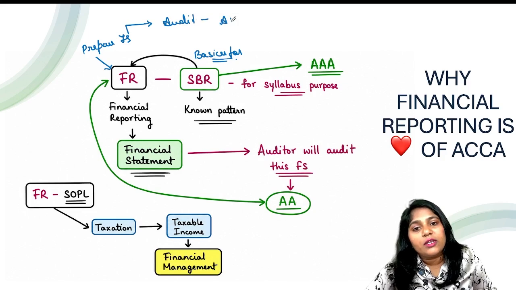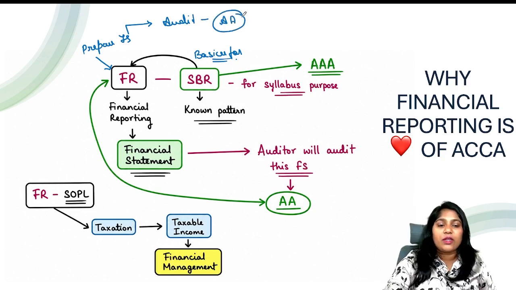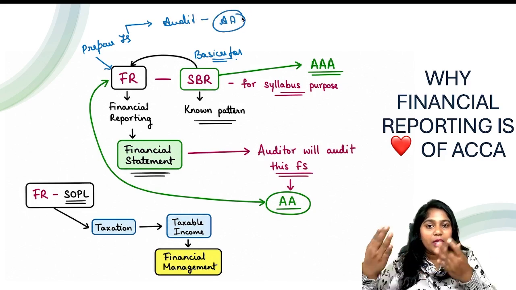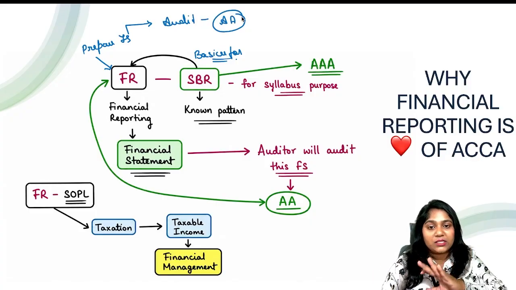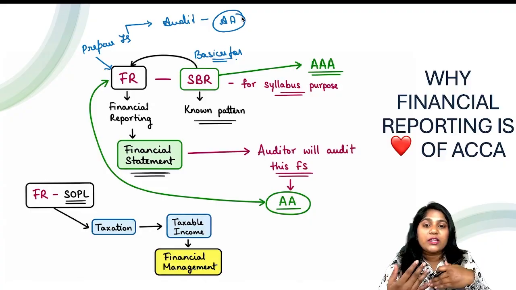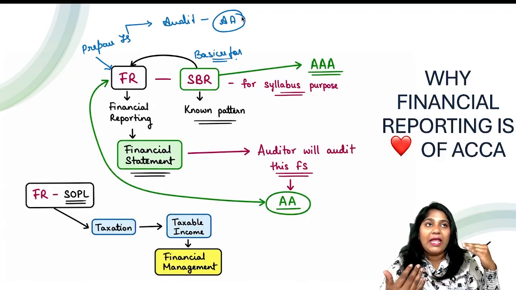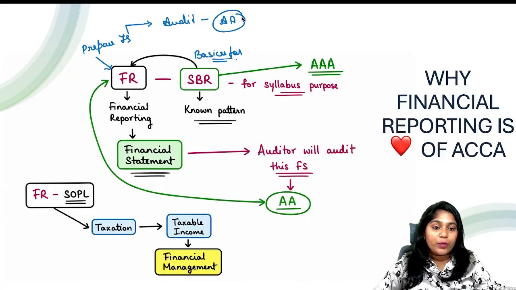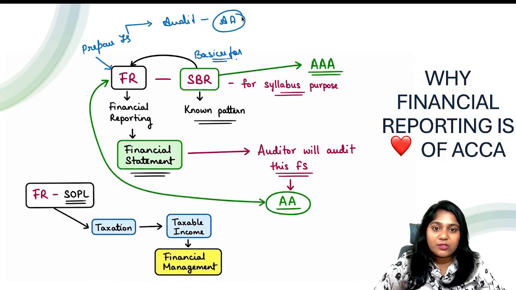So your audit and assurance is completely based on your financial reporting. You take financial reporting as the basics for your SBR, which is connected in your professional level paper. Plus, financial reporting helps you prepare or audit the financial statements too.